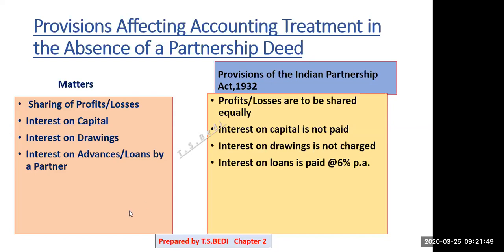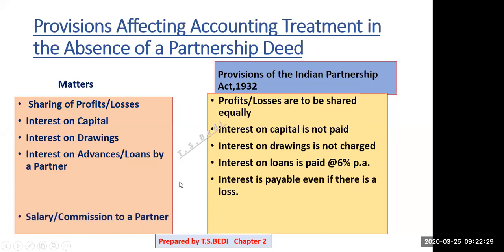Okay, now interest on advances, loans by a partner. This is very important. Otherwise, no interest on capital will be given, no interest on drawings will be charged, but interest on advances, loans by a partner will be paid at the rate of 6% per annum. Now next, this interest on loan will be paid even if there is a loss. If there is a loss to the firm, still the interest on loan will be paid to the partner.